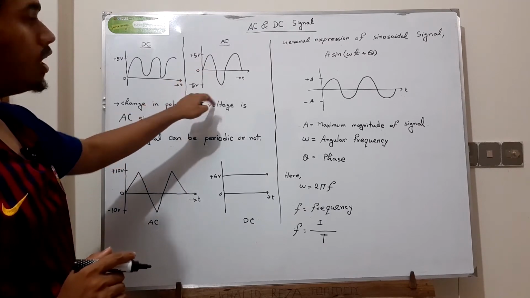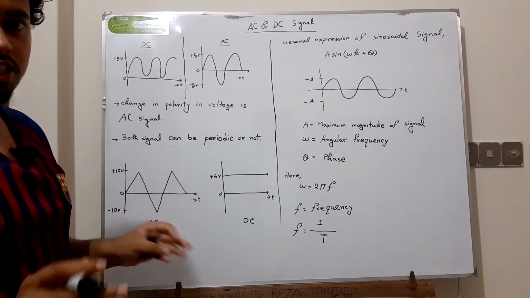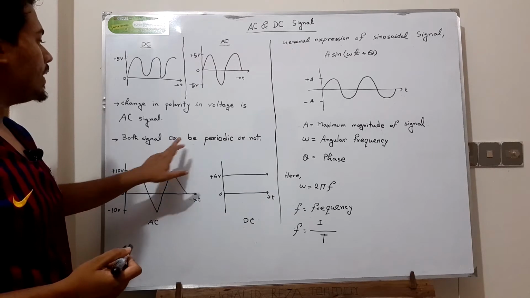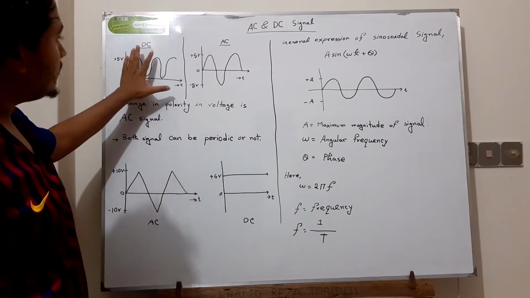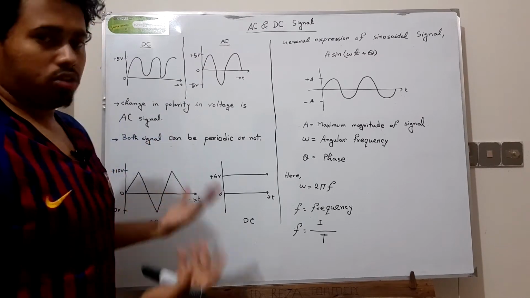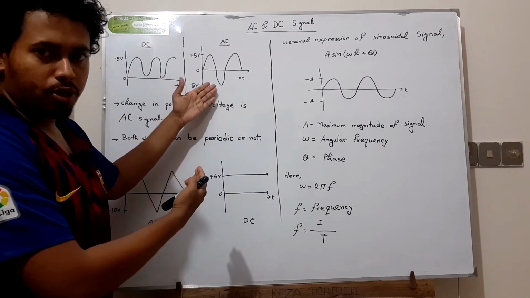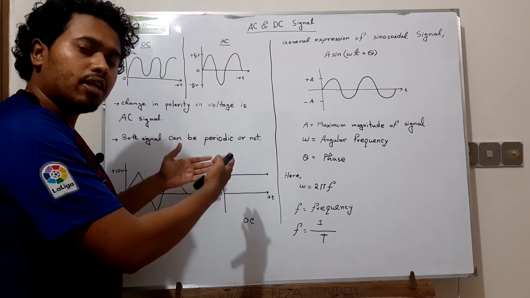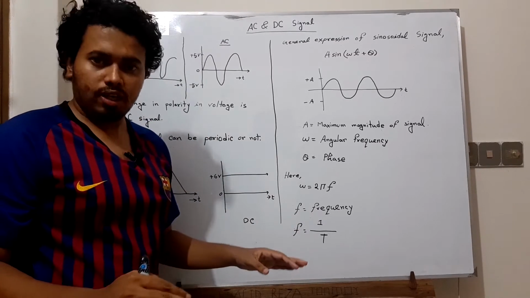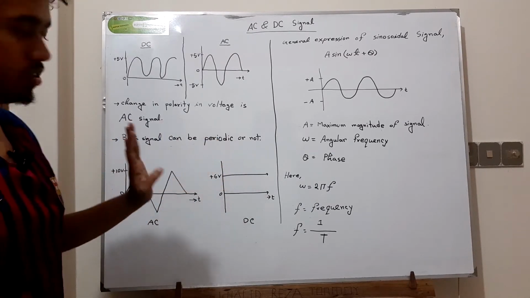So an AC signal will change its polarity with respect to time, but a DC signal will never change polarity with respect to time. Both signals can be periodic or not. In AC and DC signals, both can be periodic or not. It's not mandatory that an AC signal should be periodic. It can be periodic, which is good, but it can also be non-periodic. So I write: both signals can be periodic or not.